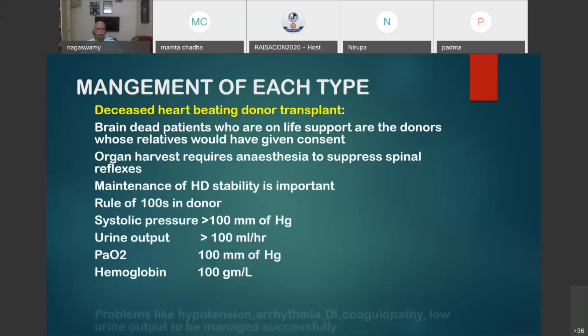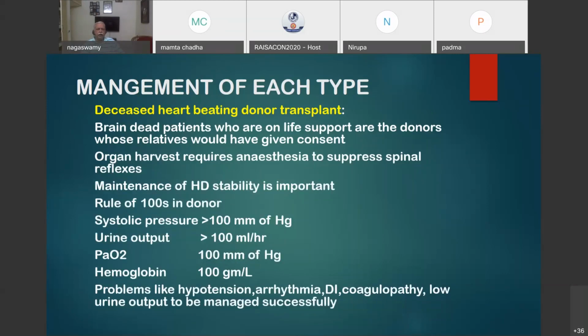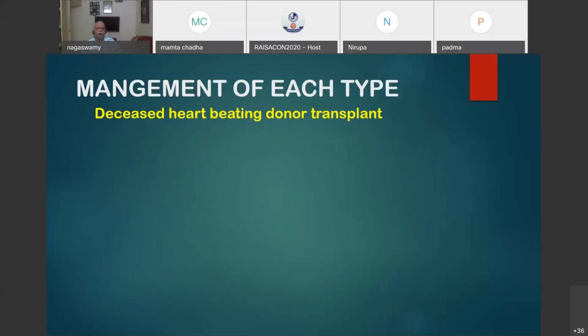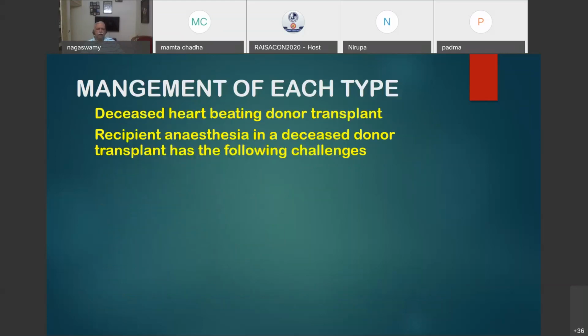So problems like hypotension, arrhythmia, diabetes insipidus, coagulopathy, low urine output due to volume depletion or hypotension all have to be managed. And thyroxine supplementation, levothyroxine, to be given in these patients. And deceased heart beating donor, recipient anesthesia has the following considerations. It is always done as a quasi-emergency. Cadaveric transplantation, we don't call it cadaveric anymore, but it is a quasi-emergency because you do not know when the organ will be available.